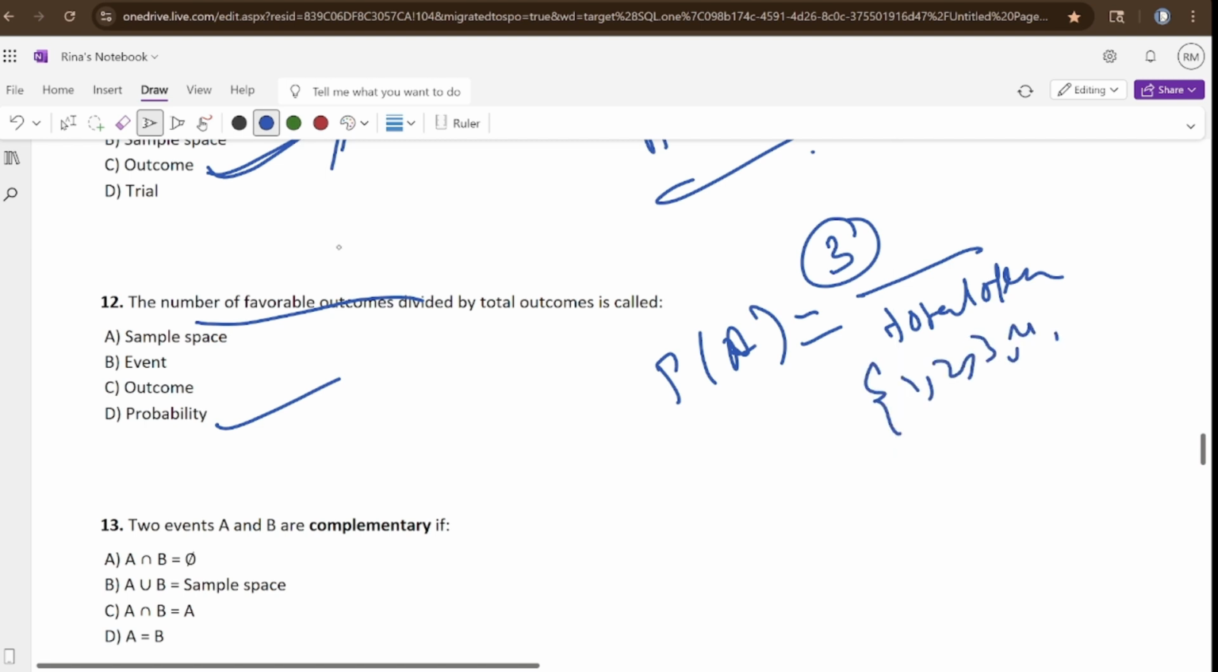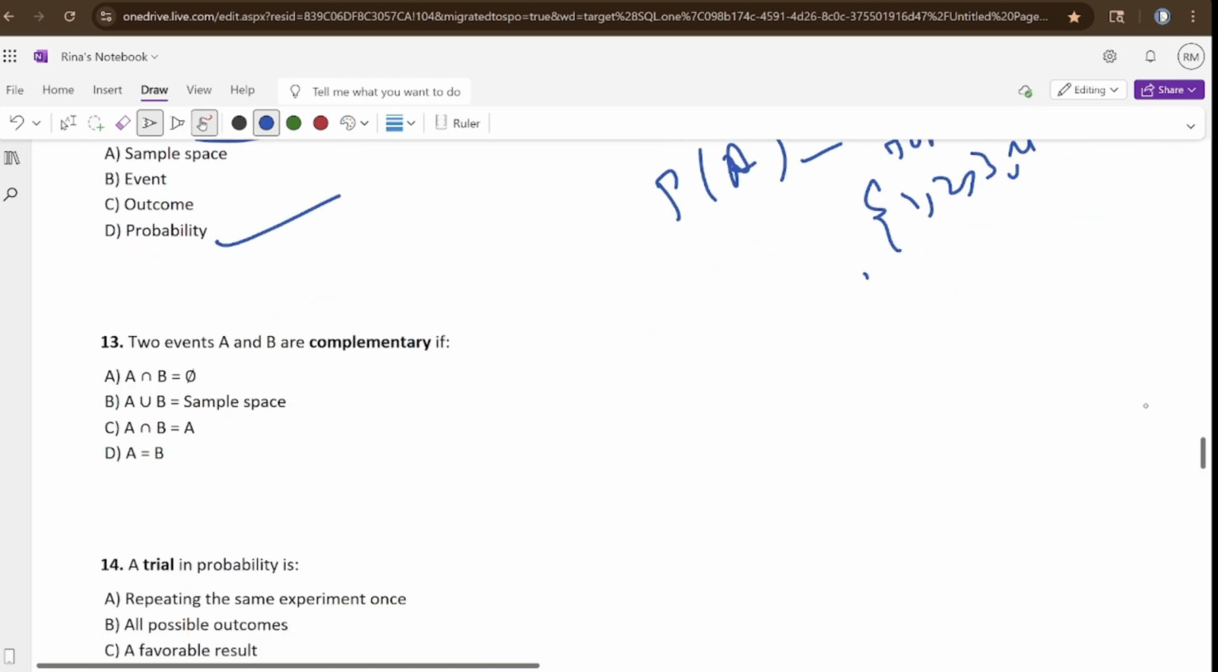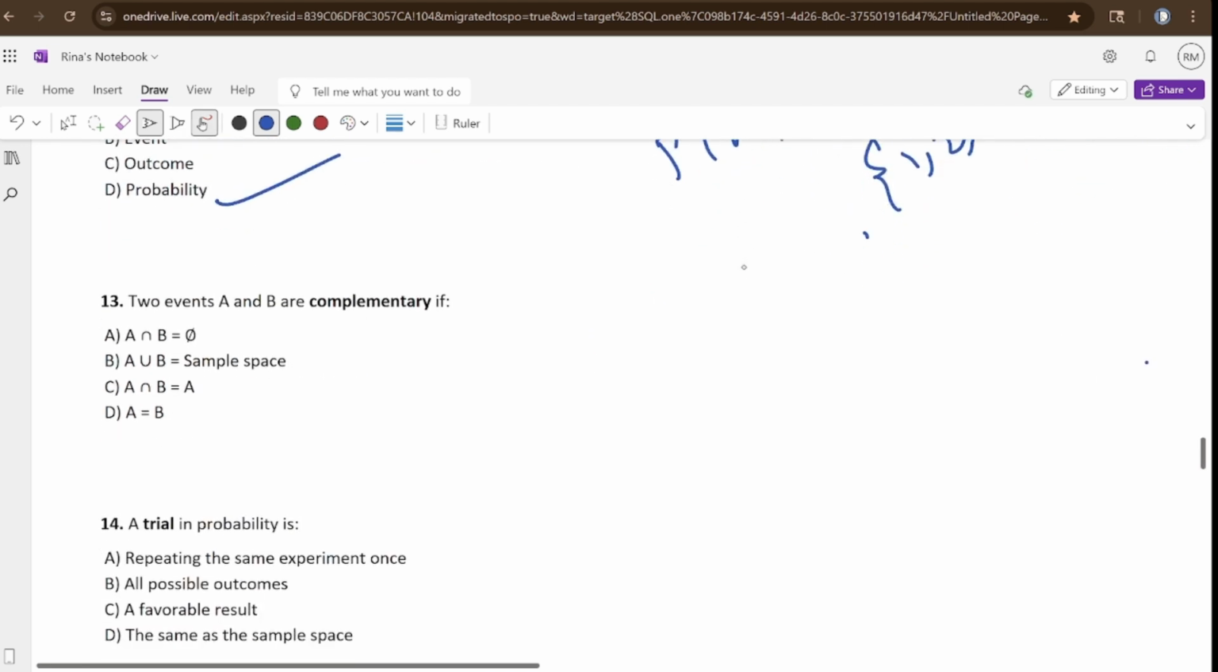Divided by the total number of outcomes, that is 1, 2, 3, 4, 5, 6. So 3 will occur once. So 1 divided by total 6. This is what is known as probability. Okay, now let's do the next question.